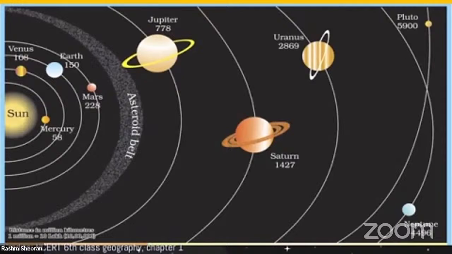If I want to find out how far Jupiter is compared to Mars from the Sun, what is the distance between Sun and Mars, what is the distance between Earth and Mars, all of these things. If I can make a small solar system bookmark, my own, which can tell me the correct distance between all the planets with each other. Not in numbers, like 10 million kilometers or 15 million kilometers, not very big numbers, but just by looking: if the distance between Earth and Sun is this much, then what should be the distance between Earth and Jupiter if this is the Sun?